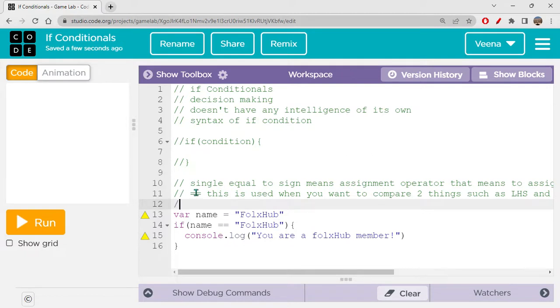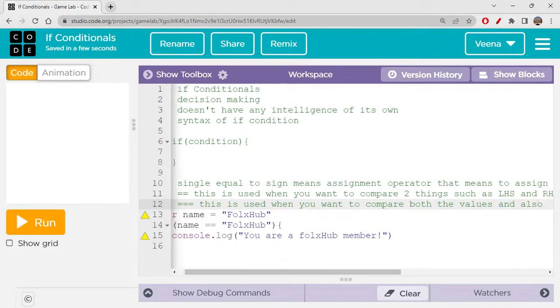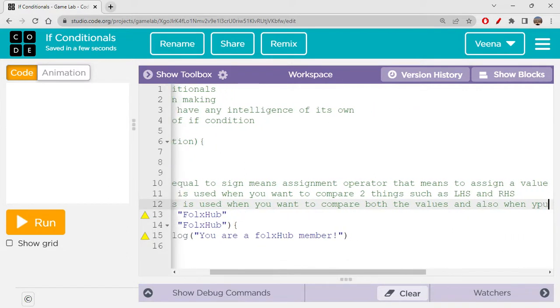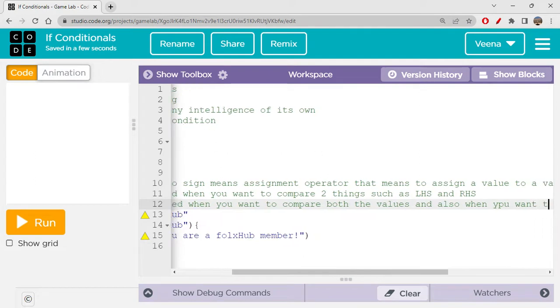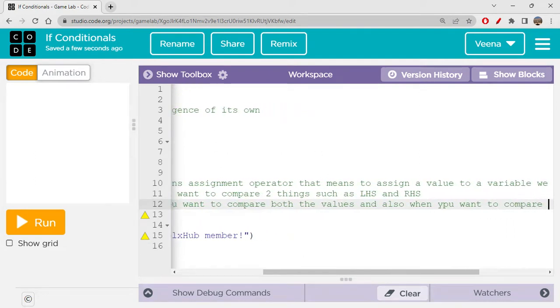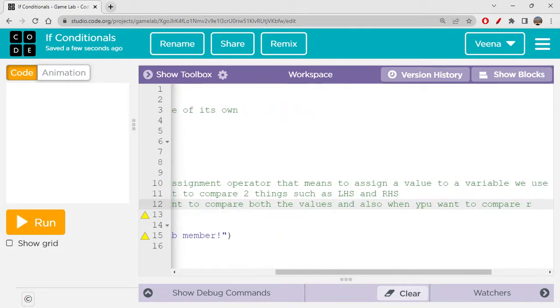Okay, and there's another sign called triple equal to. This is used when you want to compare both the values, and also when you want to compare the type.